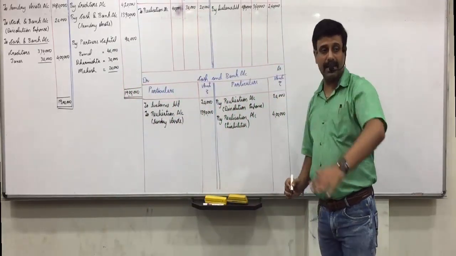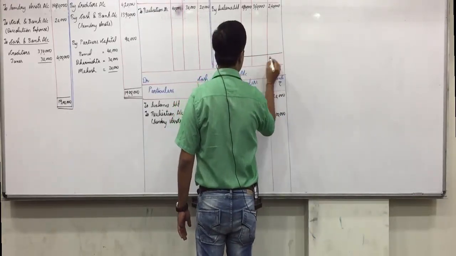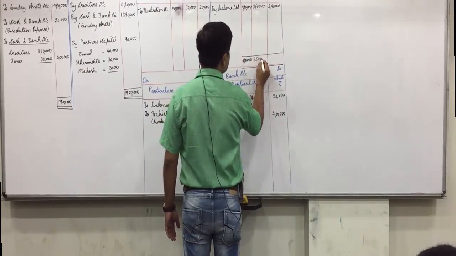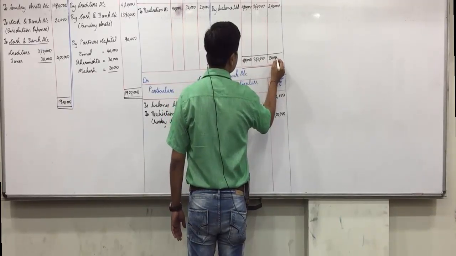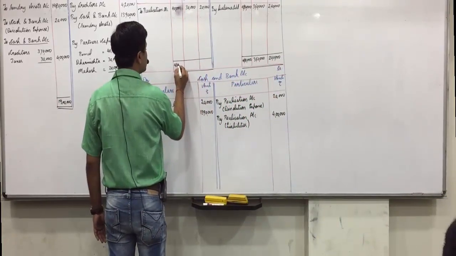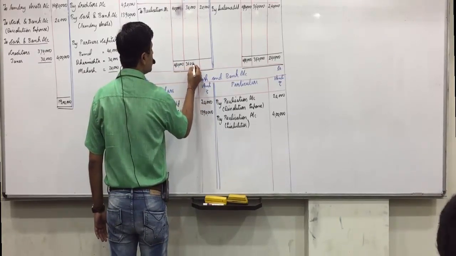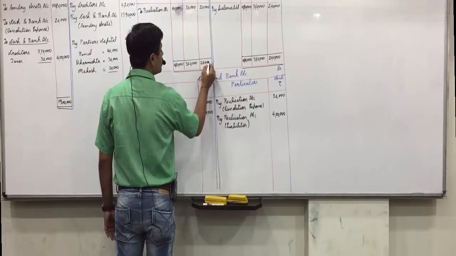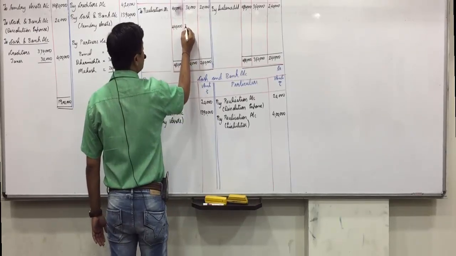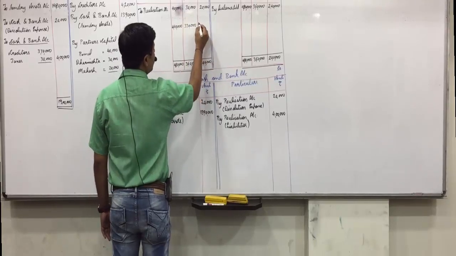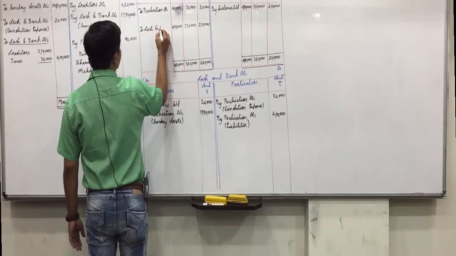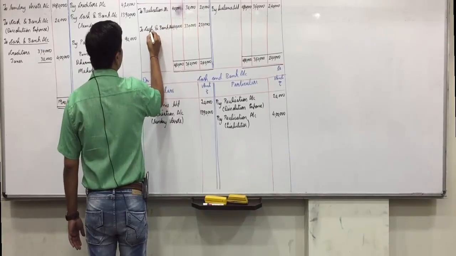Okay, now partners capital, whatever balance remains will be transferred to cash account. So credit side first: 4,80,000, 3,60,000, 2,40,000. 4,80,000 minus 40, 4,40,000. 3,60,000 minus 30, 3,30,000. 2,40,000 minus 20, 2,20,000, to cash and bank account, in bracket balancing figure.